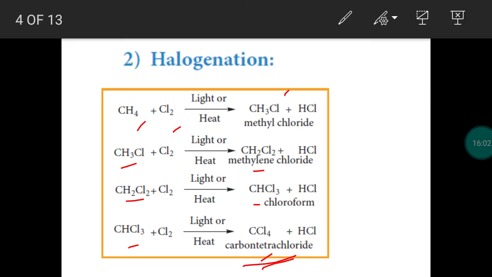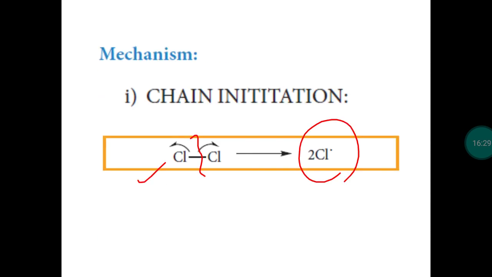Next one, substitution reaction. This follows the free radical substitution mechanism. Every hydrogen atom is replaced by a halogen. This will take place in the presence of sunlight, or we have to heat the halogen with the alkane. So a hydrogen atom is replaced by a halogen. We get different products: methyl chloride, methylene chloride, chloroform, and carbon tetrachloride. In the free radical mechanism, there are three major steps: initiation, propagation, and termination.